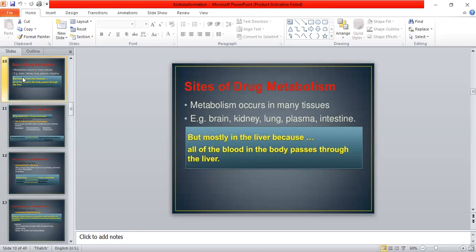What are the main sites? Metabolism occurs in many tissues, because enzymes are present in various organs, like the brain, kidney, lung, plasma, and intestine. But the most important organ is the liver, because all of the blood in the body passes through the liver.